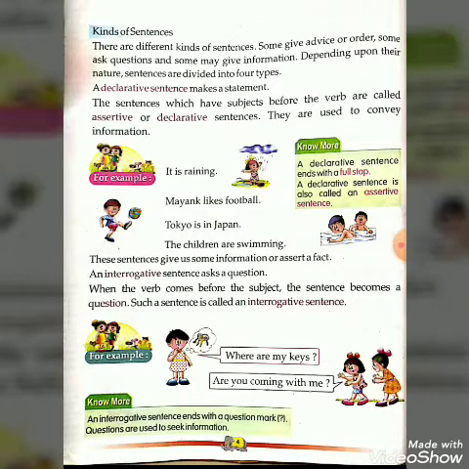Now the second kind of sentence, an interrogative. An interrogative sentence asks a question. You can say the definition: when the verb comes before the subject, the sentence becomes a question. Such a sentence is called an interrogative sentence.